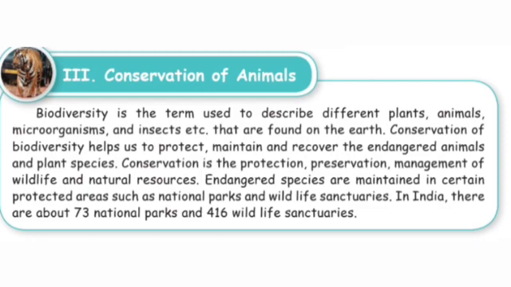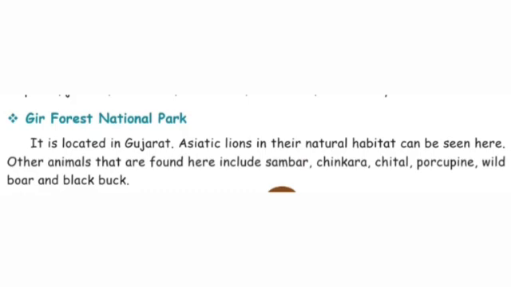Endangered species are maintained in certain protected areas such as national parks and wildlife sanctuaries. In India, there are about 73 national parks and 460 wildlife sanctuaries. Children, now we will see some of the national parks. First one is Gir Forest National Park. It is located in Gujarat. Asiatic lions in their natural habitat can be seen here.